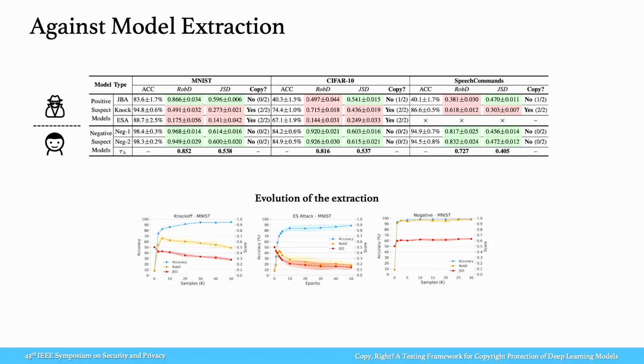Model extraction, also known as model stealing, is considered to be a more challenging threat to deep learning copyright. We consider model extraction with 2 different types of supporting data, auxiliary and synthetic.